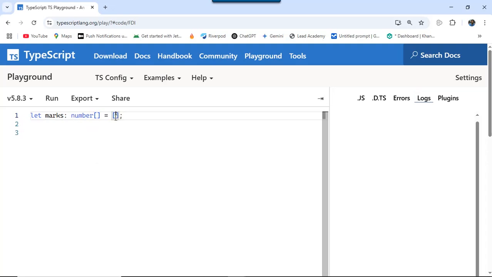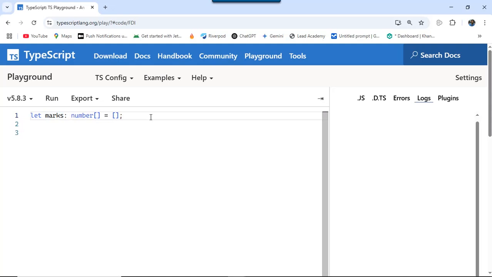We can put as many items, in our case numbers, as we want, and if we don't put anything inside this square bracket, that means this variable is currently holding 0 items.